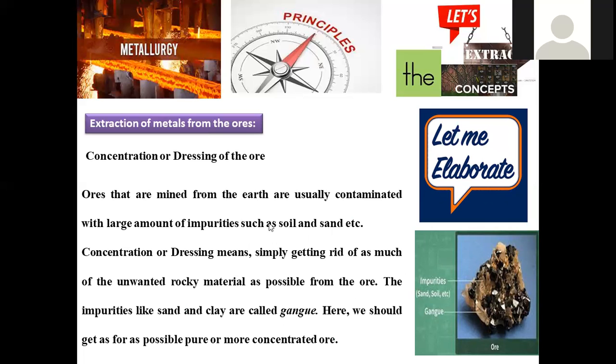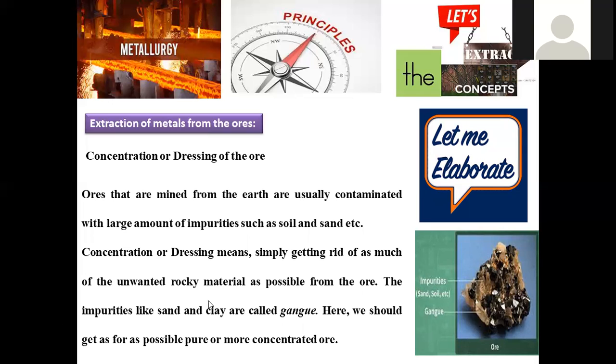So here that may be either solid, sand, or any other clay particles, any other materials, rocky particles may be present around this. So this is said to be an ore which is extracted just now. What we have to do? We have to remove the impurities whichever are present. These are said to be gangue particles. Okay, so impurities and gangue particles will be present along with the metal, right?